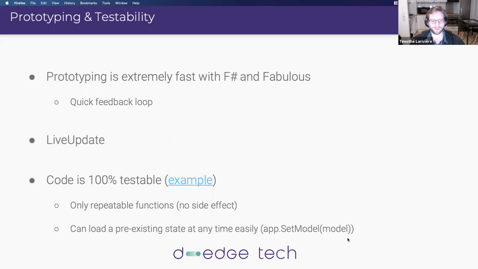So since all the state of the application is inside the model, you can simply serialize the model when iOS or Android tells you that the application will be stopped. And when your application restarts in the init function, you can take the model you serialized and just rehydrate it to go back to the state where your application was. So that's great also.